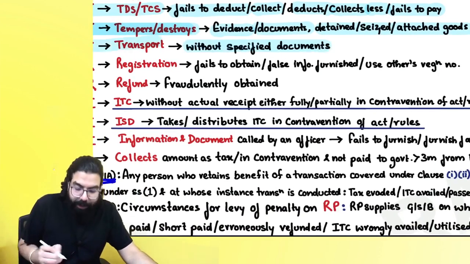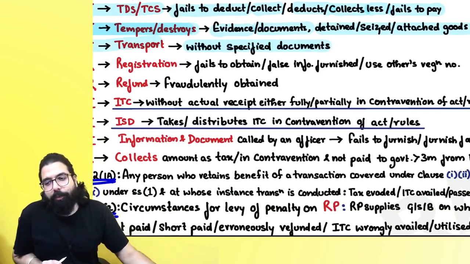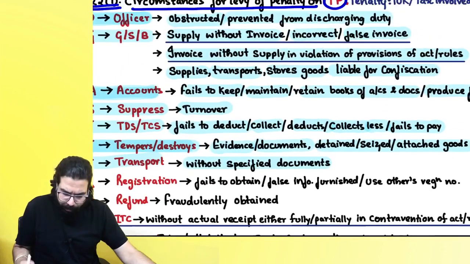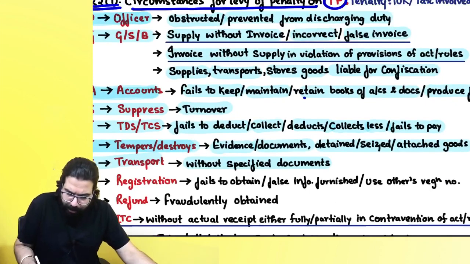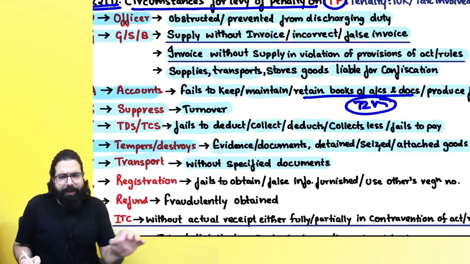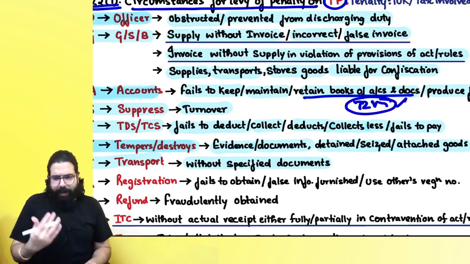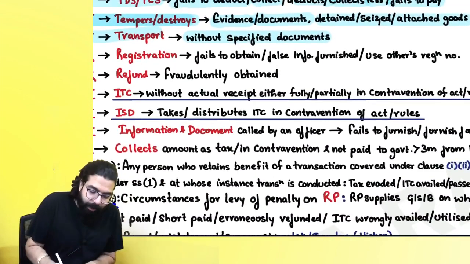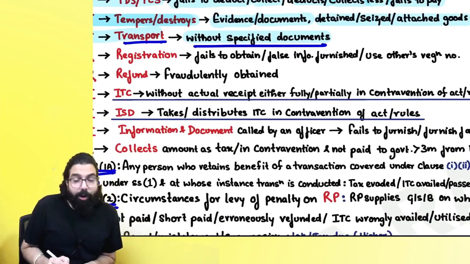Transporter: you are transporting the goods. Sir, for retaining books of accounts, it is not 36 months, it is 72 months. Okay, my mistake if I said something else. Okay, 72 months. Everyone, done. Transports without the specified documents, e-way bill, etc. is not there.